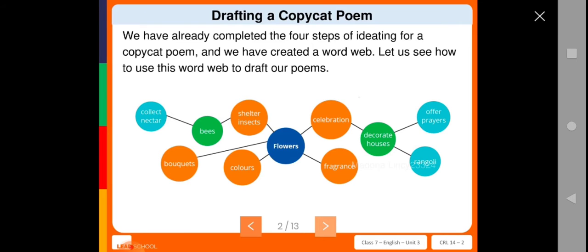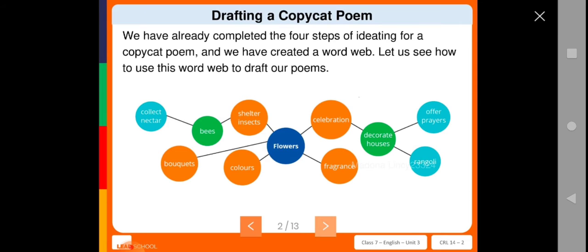So as we saw the trees poem, we saw the uses of trees in that particular poem, isn't it? In the tree poem, the tree is the main subject which was given in the poem, right? So same like that, we have to change the topic, and instead of trees we are going to give another subject and draft it. So drafting a copycat poem is copying from the previous poem.